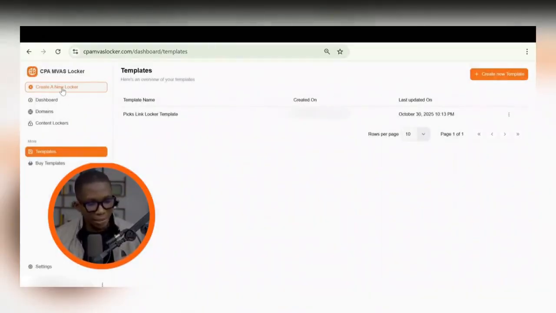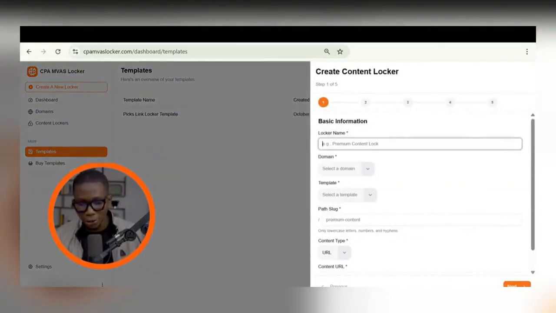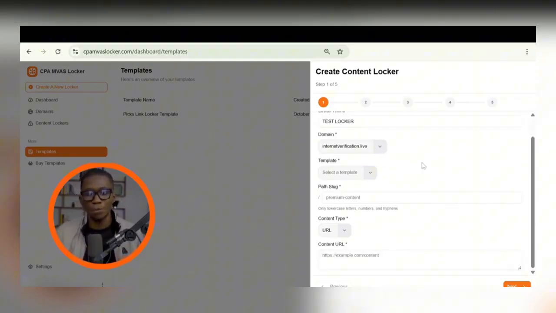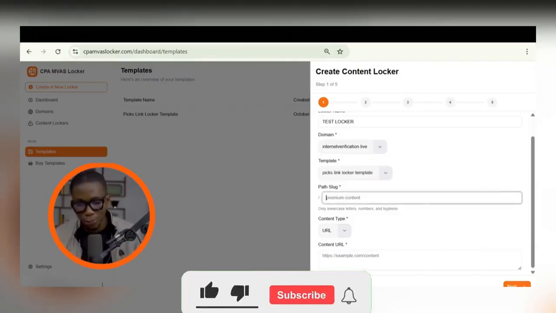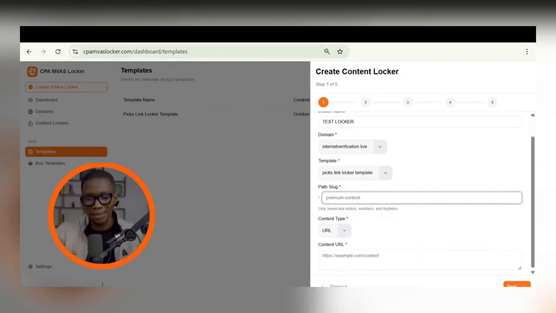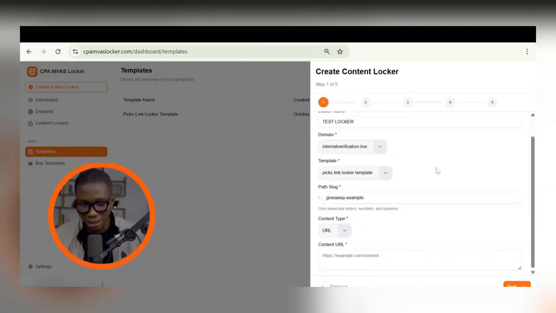When you create a template, the next step is to go ahead and create a locker. So you give the locker a name. I'm just going to call this test locker. Then I'm going to select a domain. If you have more than one domain added to your CPA Canvas Logger account, it's going to put you in a position where you can select any domain you want. Then I select a template. I already showed you how to create a template. Then you put the path. That means your domain.com/whatever you put here. Whatever you put there is the path. So we can just call this giveaway example, because this is an example. I'm just teaching you how this stuff works.